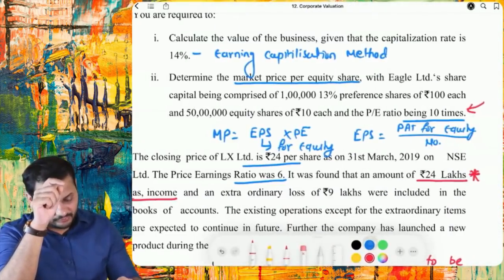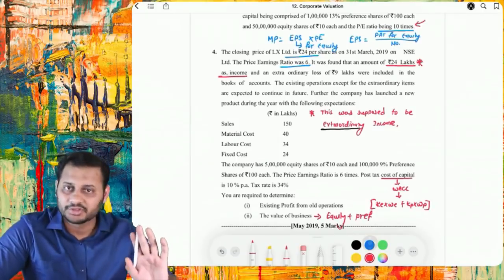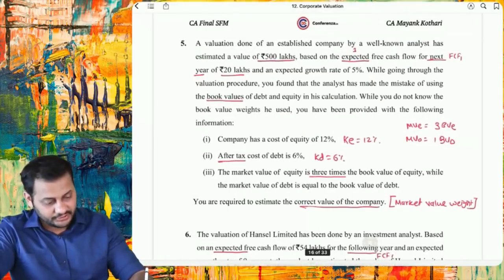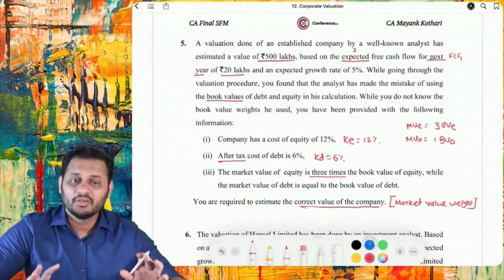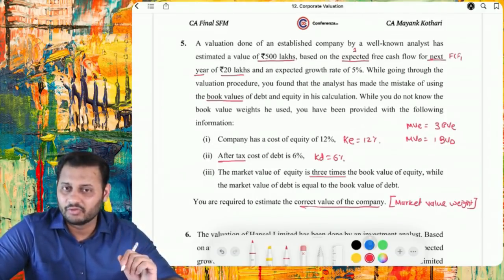Question number 4 I am not discussing because it is the same as question number 3. So let's check it. Then comes question number 5, question number 6, question number 7. One and the same thing. Out of the 3 we solved 2 in the class, and I gave the last one I think for homework.